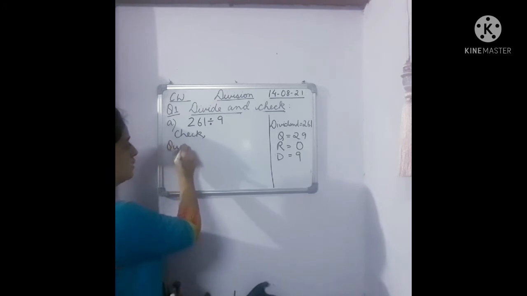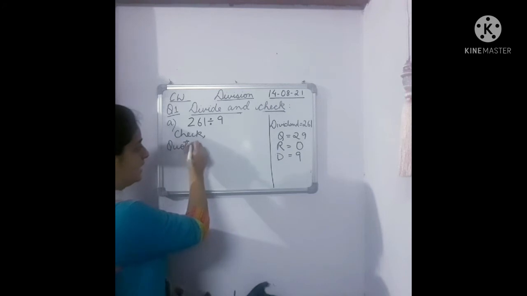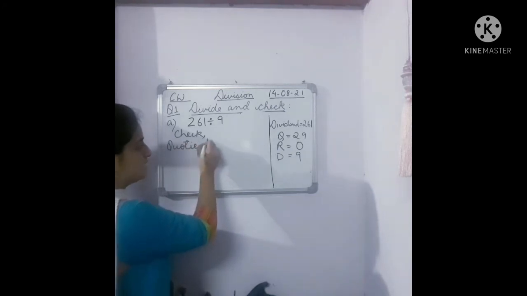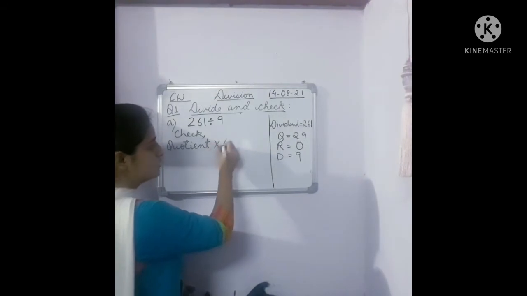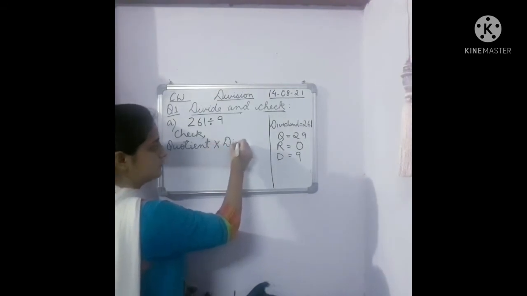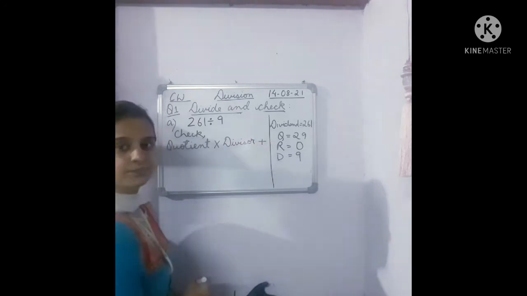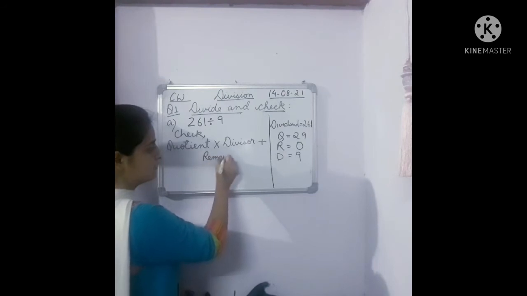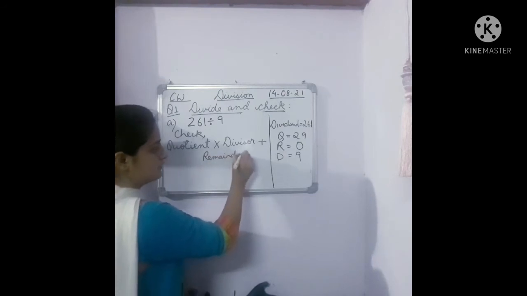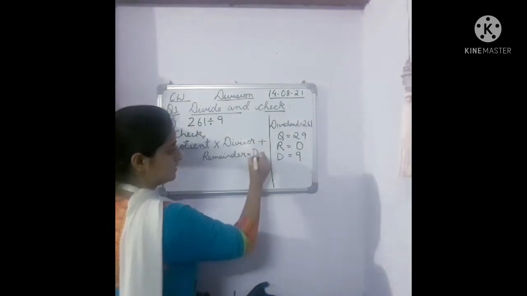Quotient into divisor plus remainder is equal to dividend.